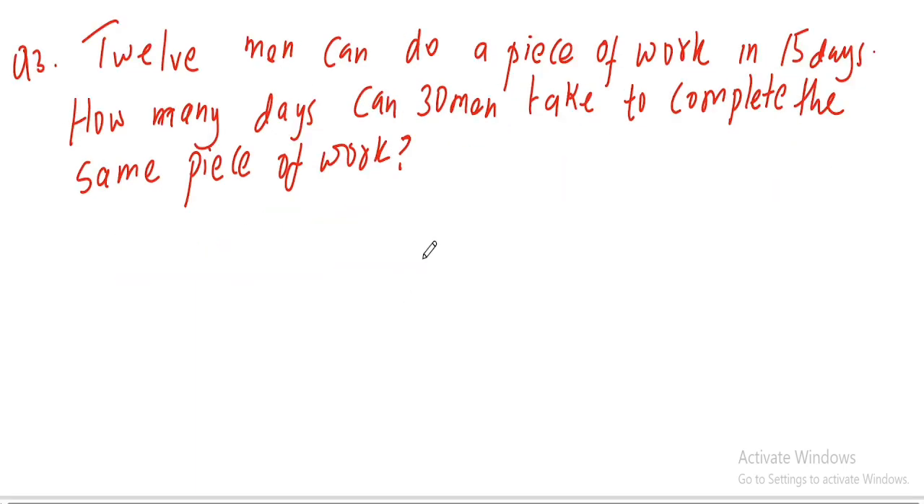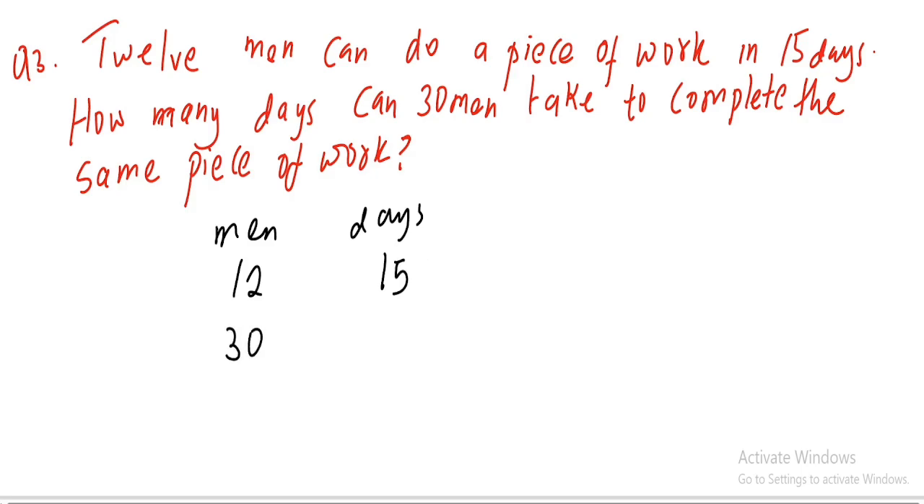For question 3, 12 men can do a piece of work in 15 days. So how many days can 30 men take to complete the same piece of work? You can pause the video, try it out by yourself. So hopefully you've tried it out by yourself. Let's do it together. So you know the number of men is 12, the number of days is 15 days. How many days can 30 men take to complete the same piece of work?